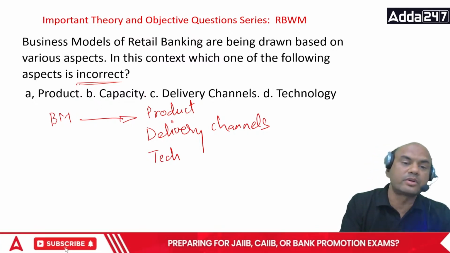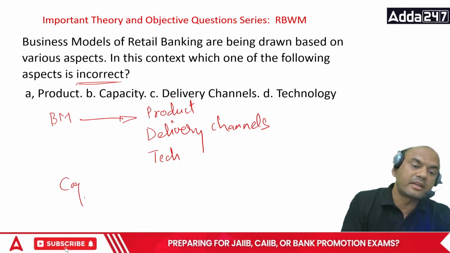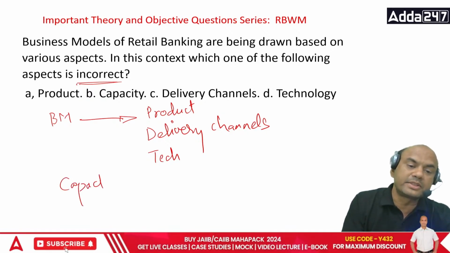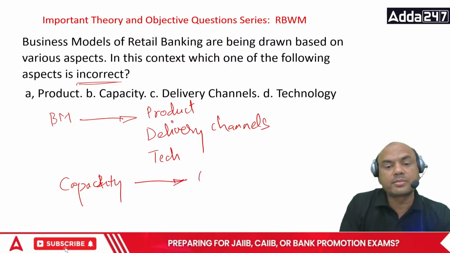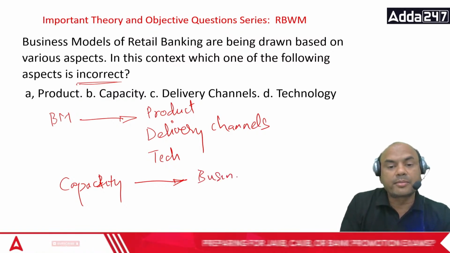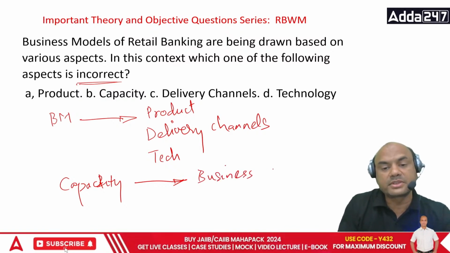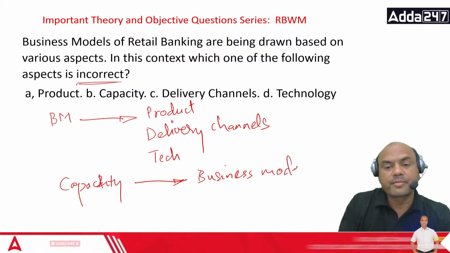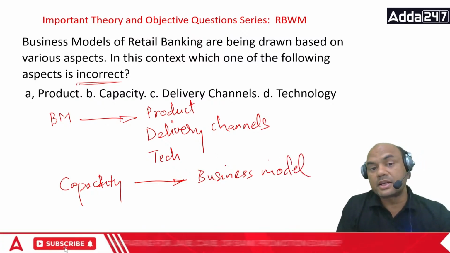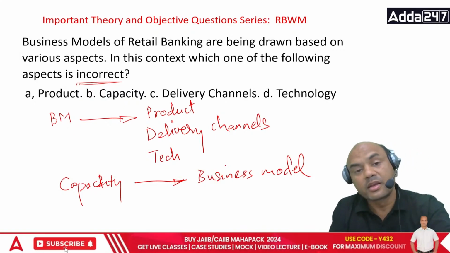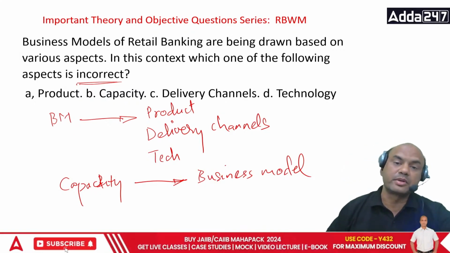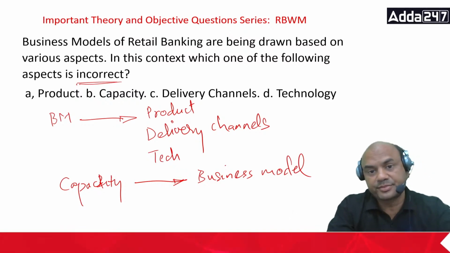But capacity is not the point. Business model is not dependent on capacity. In fact, it's reverse. Capacity is dependent on business model. So capacity is dependent on business model. It's reverse. Business model is not dependent on capacity. Capacity is dependent on business model. Kindly note, it's reverse. Okay.